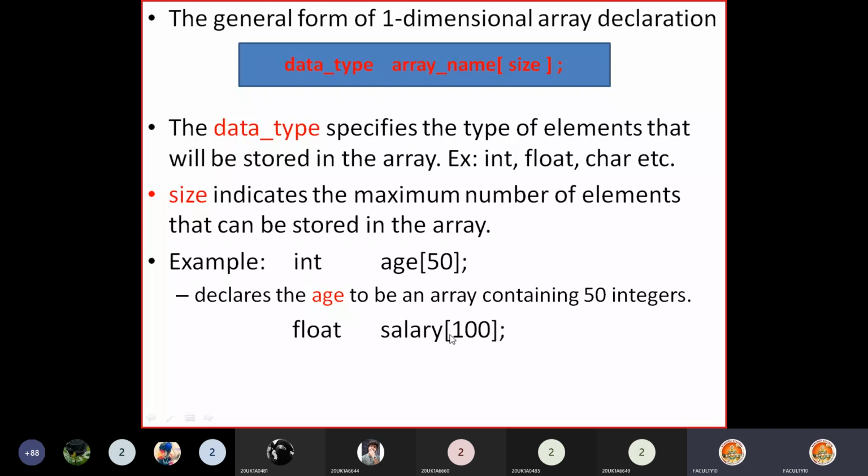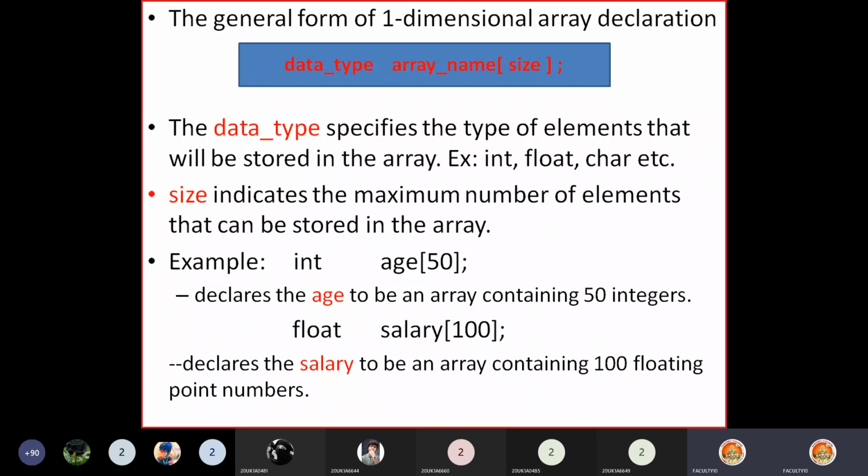Then I can store 100 employee salaries in this array called salary. So this declares salary to be an array containing 100 floating point numbers. Clear? So this is how we declare a one-dimensional array.